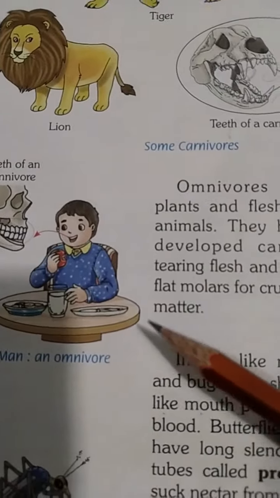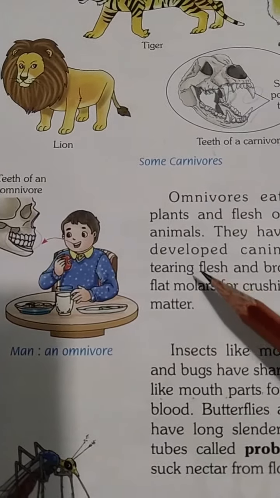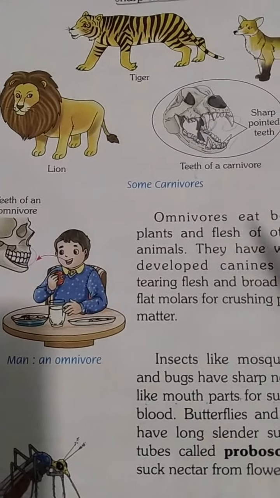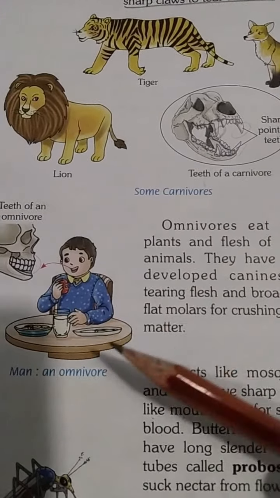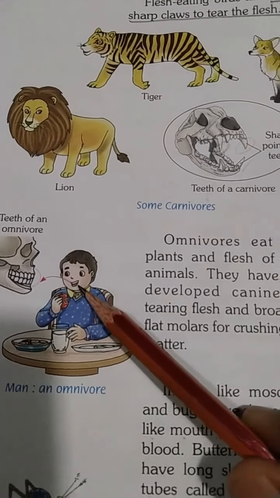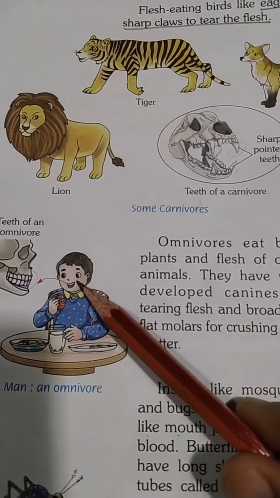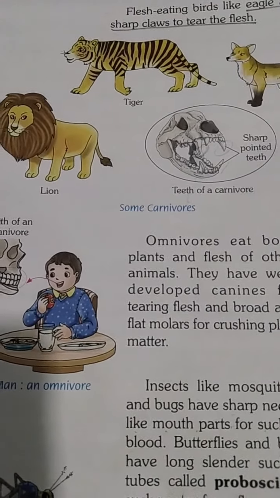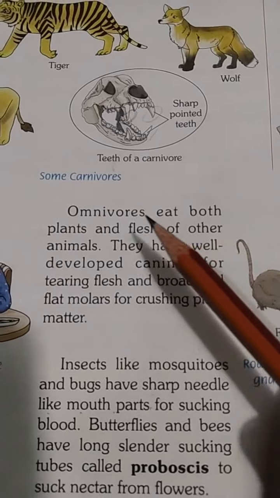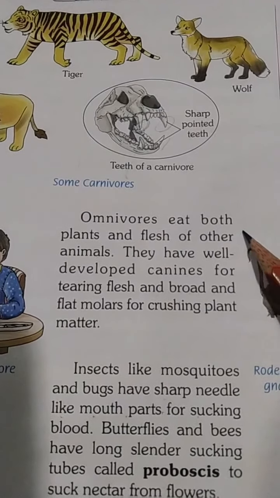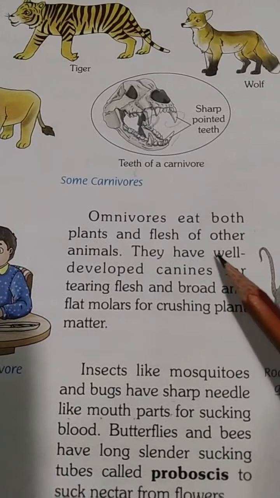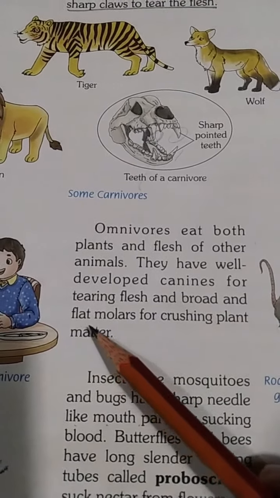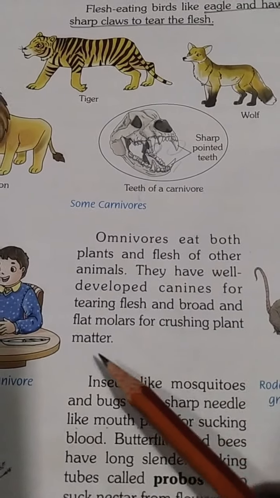We humans are omnivores. We eat plants and animals also. So we have very developed canines. We have sharp incisors also, canines, molars and premolars, because we eat all kinds of food. So omnivores eat plants and flesh both. They have well developed canines for tearing flesh, and broad and flat molars for crushing plant matter.